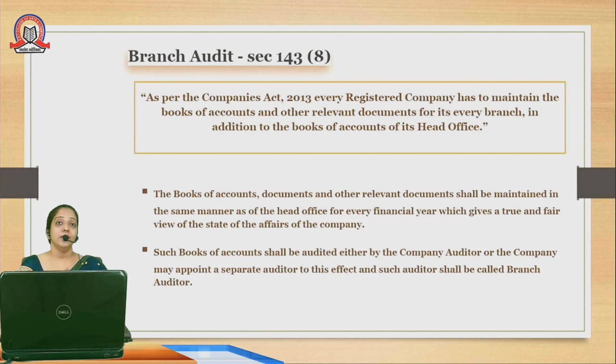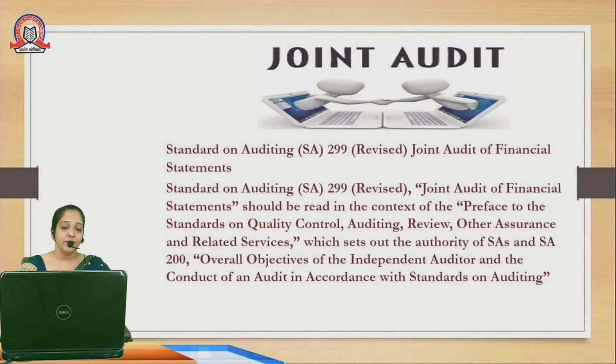The statutory auditor checks whether the bank as a whole is working properly or not. But as far as the branch is concerned, the branch auditor is the one who is liable for that particular branch. If any fraud or error is there, the branch auditor is liable for that particular fraud or error. Coming to the next slide, which is joint audit.